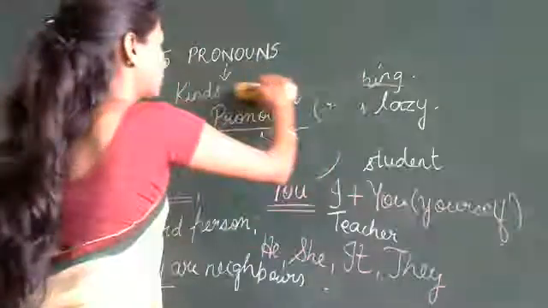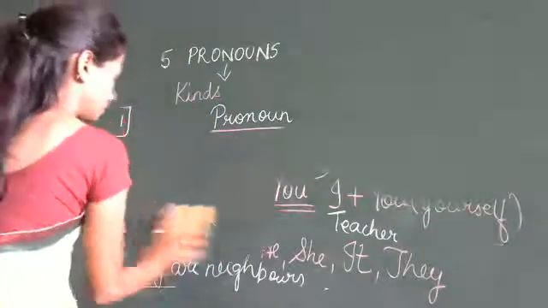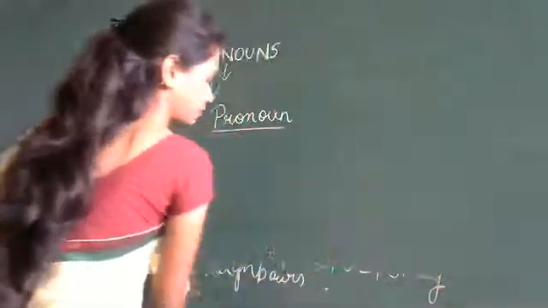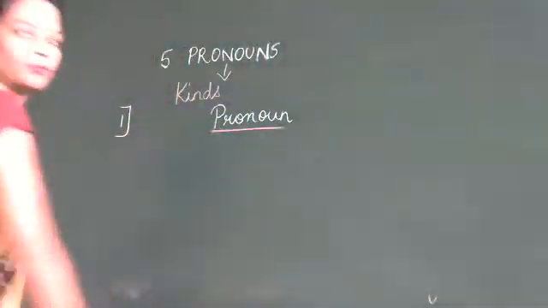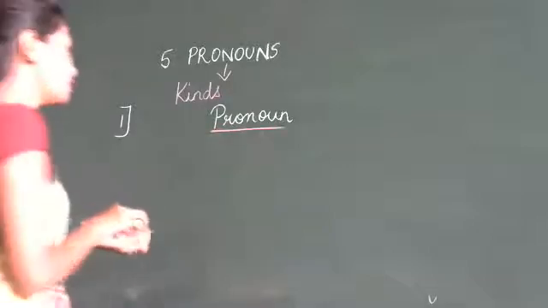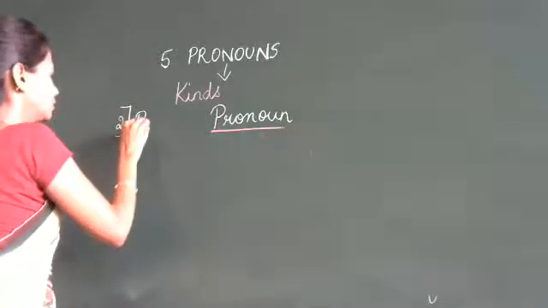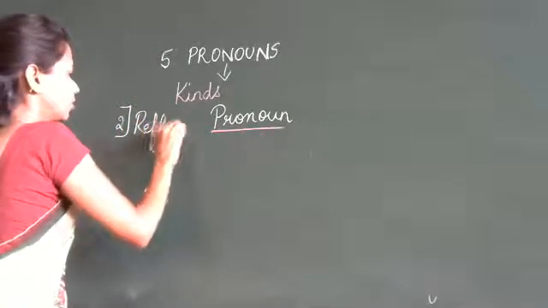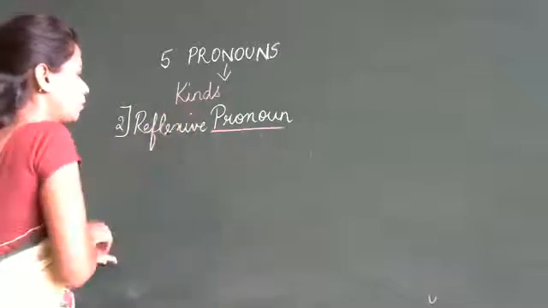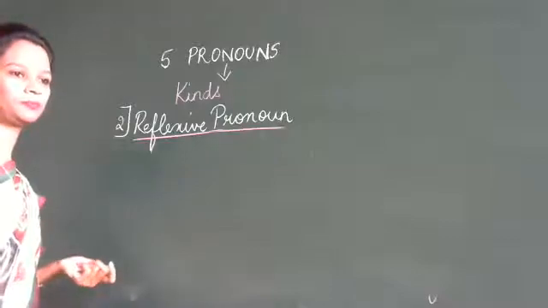Now we'll go to the next kind of pronoun. The next one is reflexive pronoun. What is the first one that we did? Which is the first kind of pronoun? Personal pronoun. Now we will learn about reflexive pronoun.